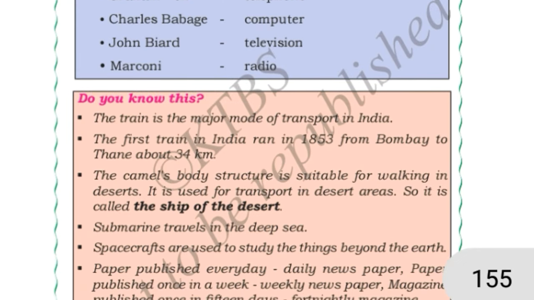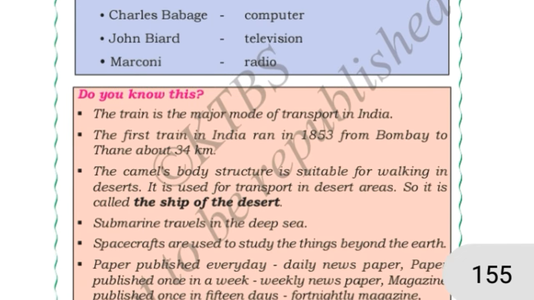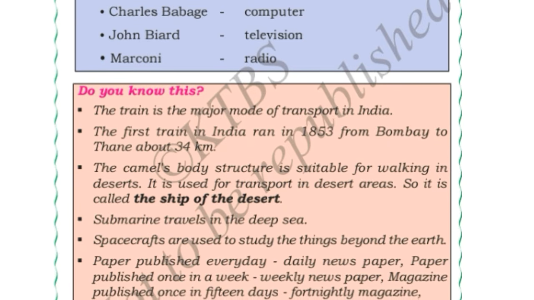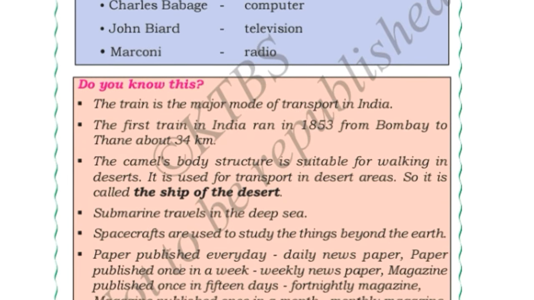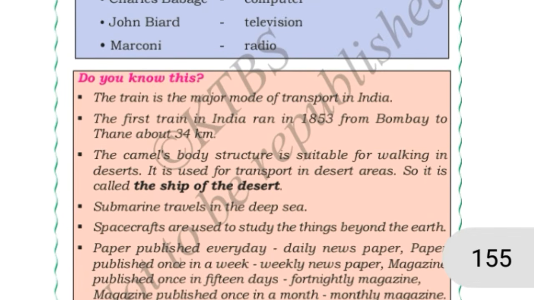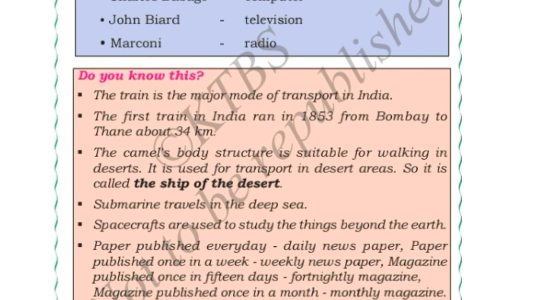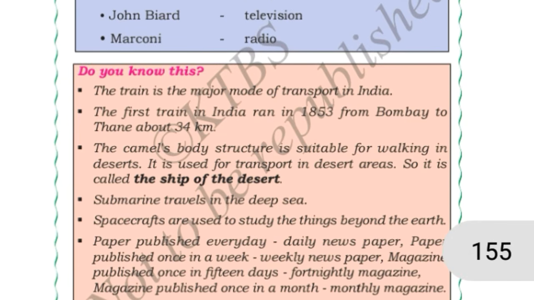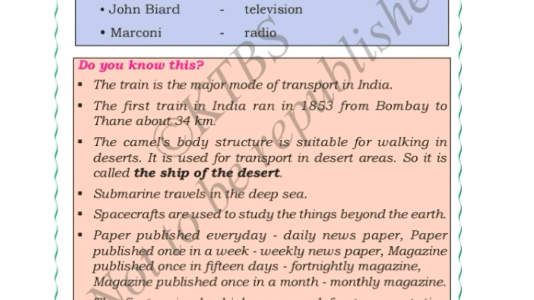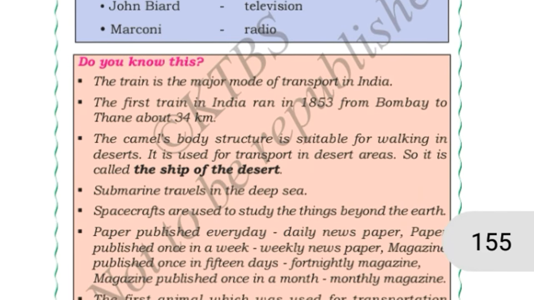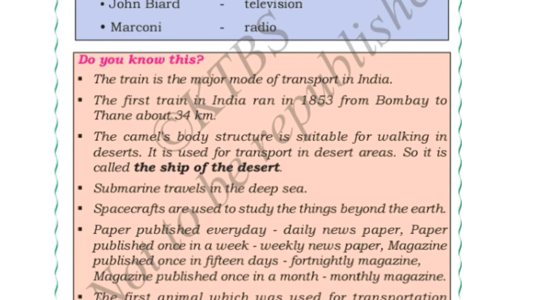Next, the camel. Children, where can you find the camel? Camel you can find in the desert areas, right? So the camel's body is suitable for walking in the desert and it is used for transportation in the desert area. So the camel is called the ship of the desert. Okay. Submarine travels in the deep sea. In the deep sea also one vehicle will travel, it is called submarine.